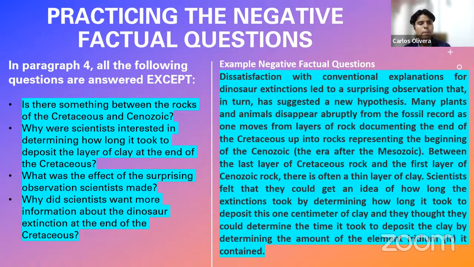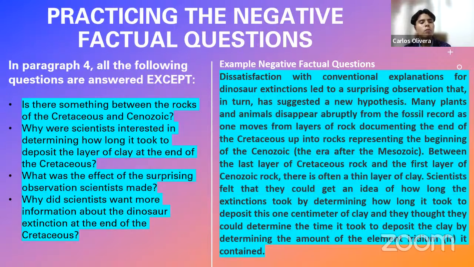Now here we have some options. And as I say, because as you can see we have 4, 3 of them are going to be topics or ideas that were, listen to what I say, indeed discussed in the reading passage. But there is one intruder. That is a topic that was not discussed in the reading passage. In this case, you have to look for the intruder, not for the correct answers. You have to look for the one that doesn't represent information discussed in the reading passage. That is the only thing you have to do. Let us see the answers.